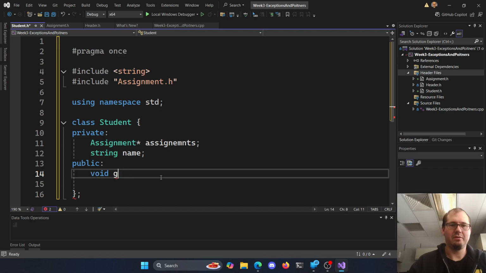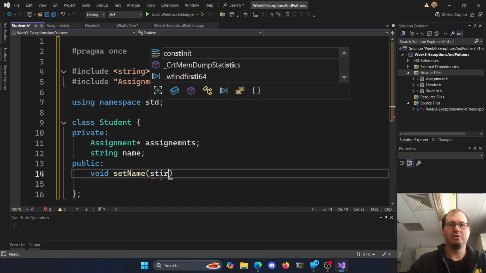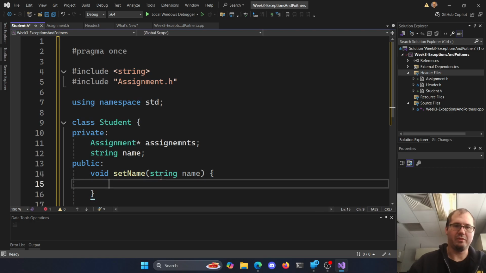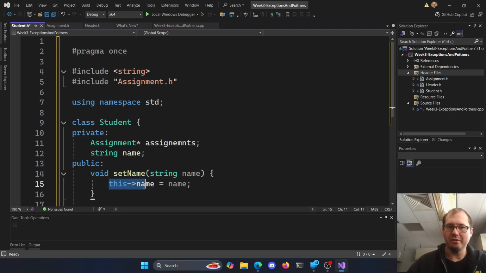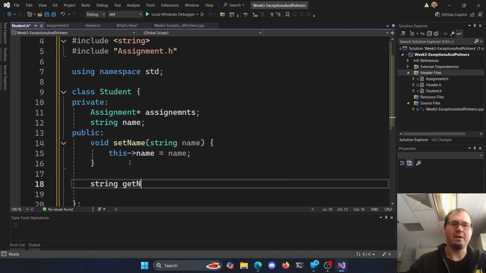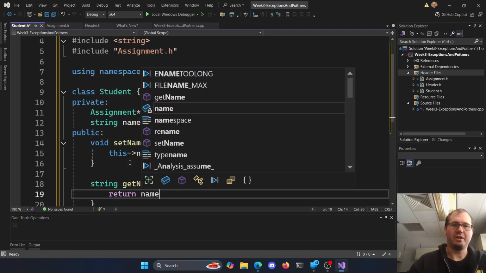So then we'll have void set name, given a string name. This one's probably fine enough: this name equals the name. Again, this is our pointer to the instance, that's why we use this arrow notation here. And then a string get name, which returns name.